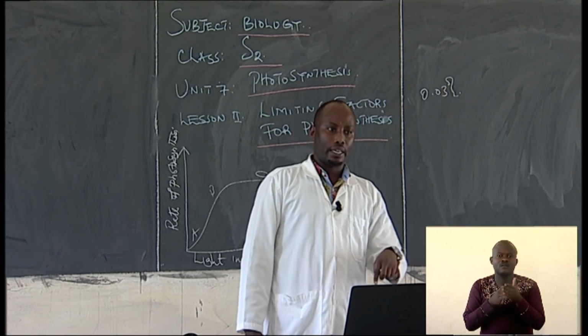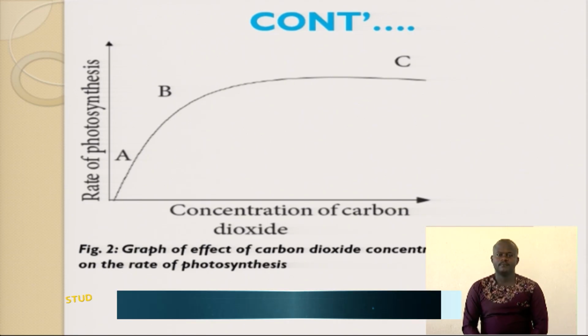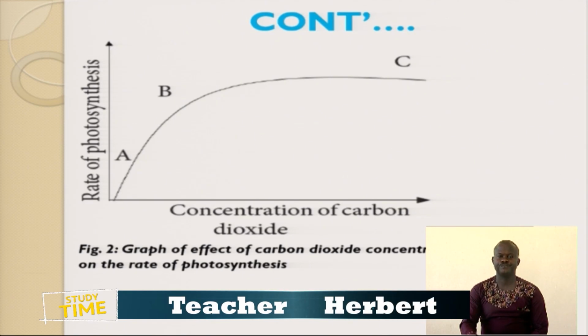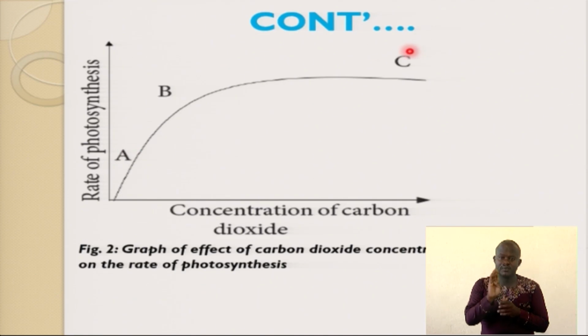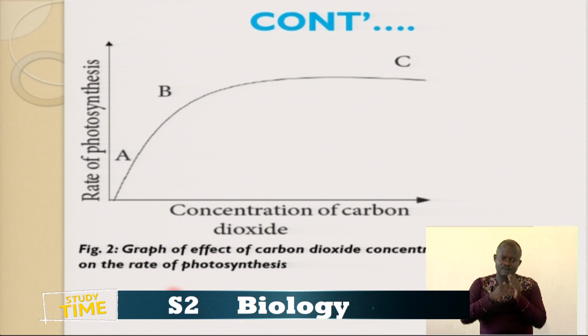From A up to B again. Let me change here, we have to put there the carbon dioxide concentration. All right, this is A, this is B, and this is C. From A up to B, as carbon dioxide concentration increases, the rate of photosynthesis also increases. From B to C, carbon dioxide is no longer a limiting factor because the rate of photosynthesis has plateaued, and that is the graph of the effect of carbon dioxide concentration on the rate of photosynthesis.